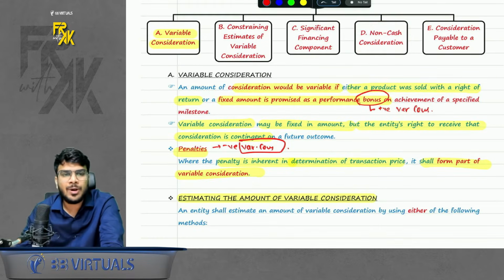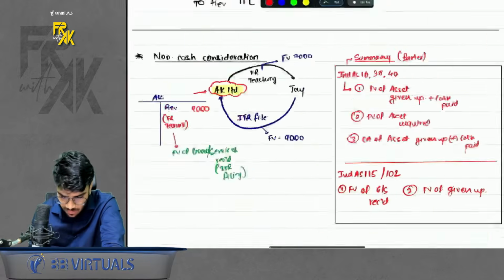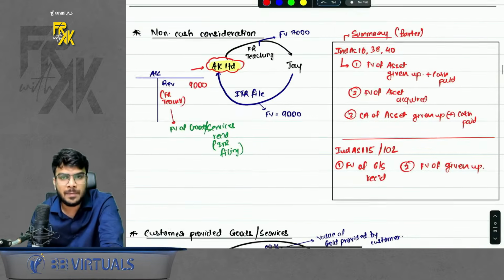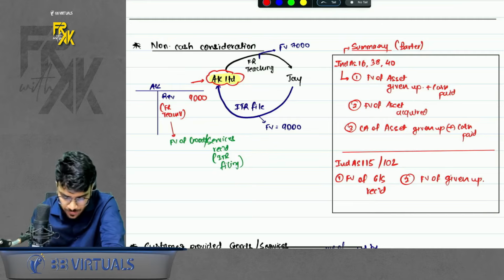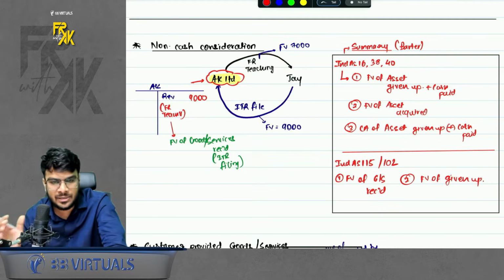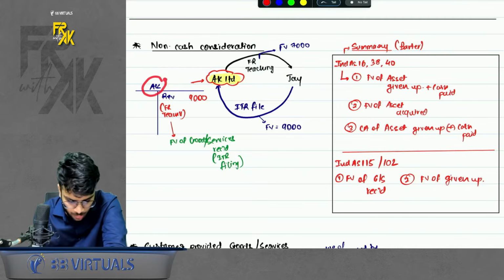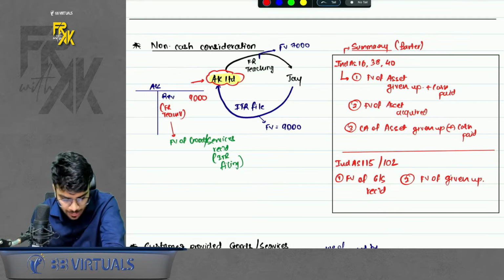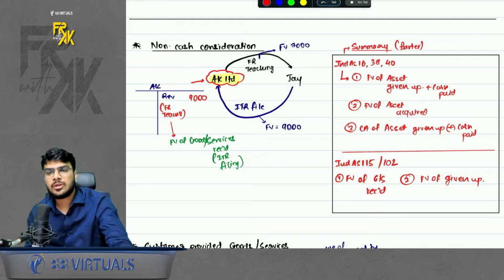Then we have this point of non-cash consideration. Now what is the meaning of non-cash consideration? In simple terms, I will call it barter transaction. For example, I give teaching service to Jay and Jay in return files my ITR instead of giving me money. So talking from my point of view, AK's point of view, at what value should I record the revenue? So 115 gives us